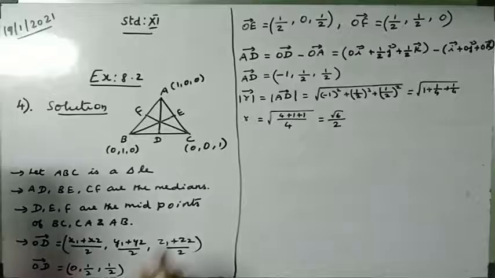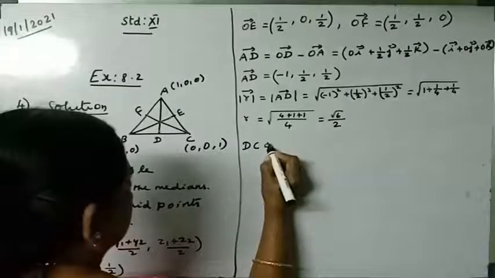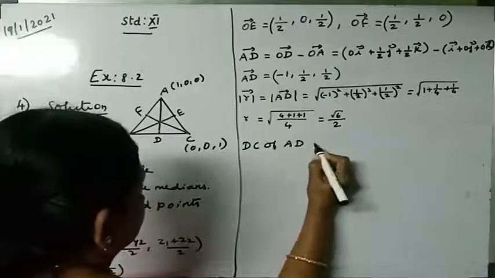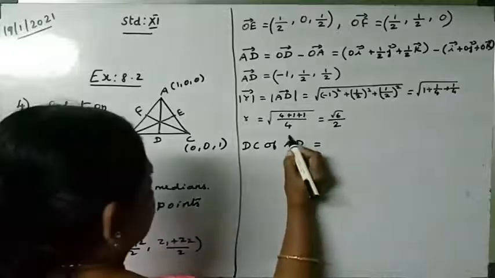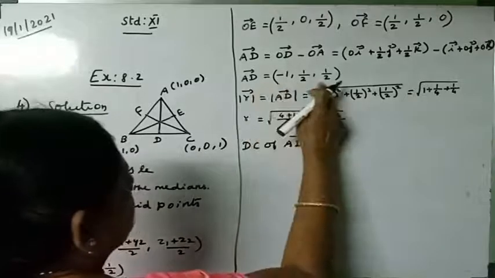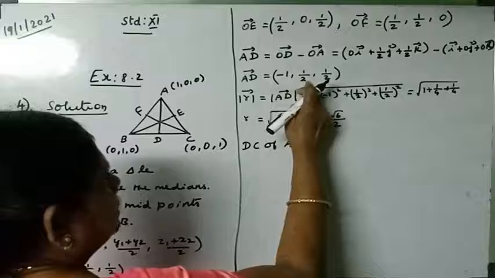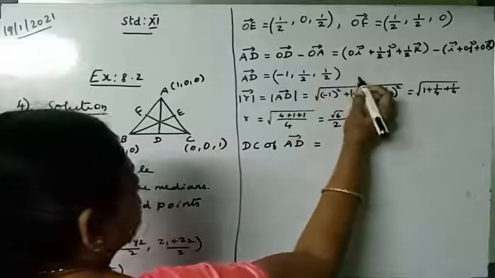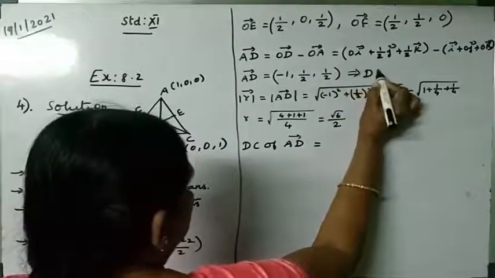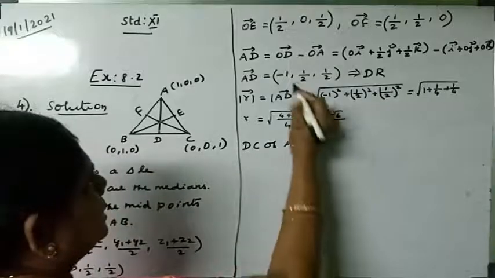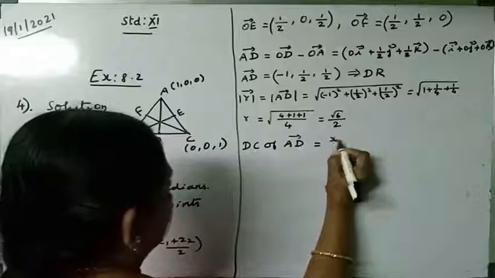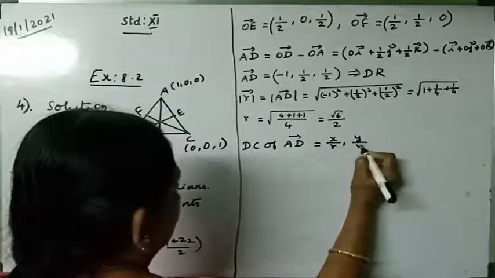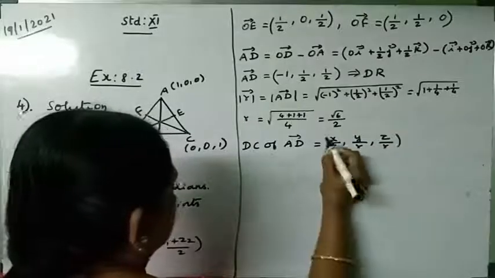So R is equal to root 6 by 2. Therefore, the direction cosine of AD is equal to, so what is the ratio? Minus 1, comma 1 by 2, comma 1 by 2. This is the direction ratio. So the direction cosine of AD, the formula is x by r, comma y by r, comma z by r.